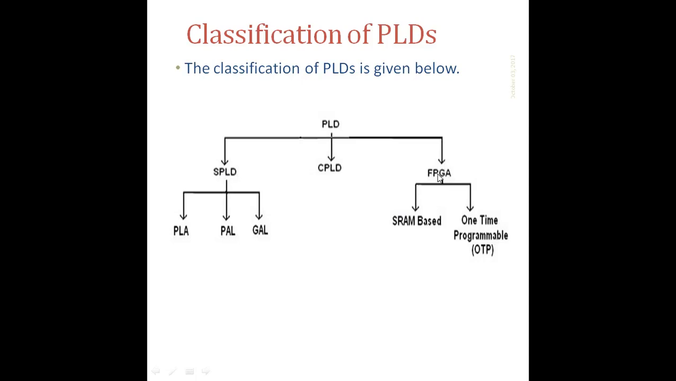Then FPGA is further classified into two types. One is static random access memory based, SRAM based, and the second type is one time programmable, OTP based.